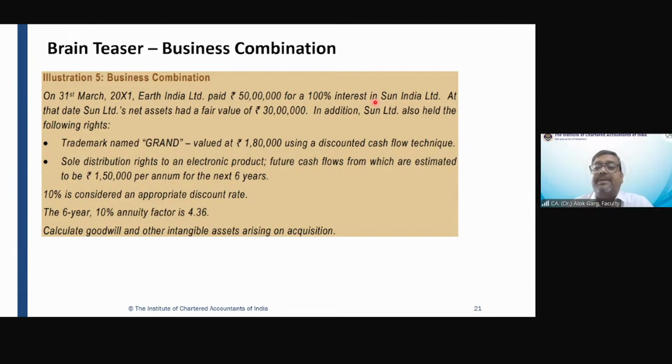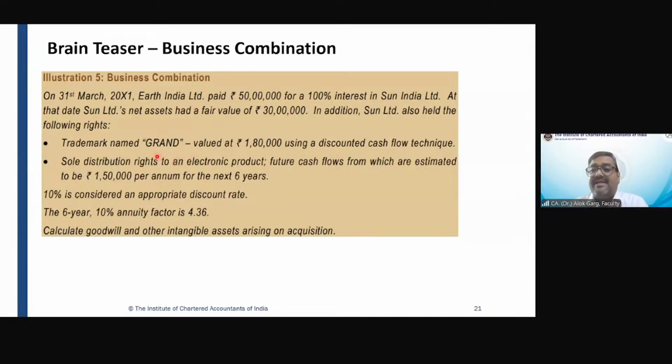But this company, Earth India, is predicting that we will be able to receive some future economic benefit due to this trademark. We will sell our product under the trademark, which is Grand, and the fair value of the trademark using a DCF valuation technique comes out at 1,80,000 rupees. Okay, 1,80,000 rupees. The sole distribution right to an electronic product, right?